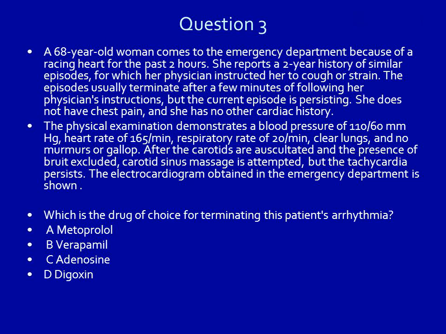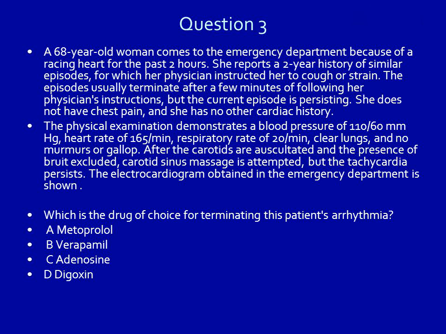Question 3. A 68-year-old woman comes to the emergency department because of a racing heart for the past 2 hours. She reports a 2-year history of similar episodes, for which her physician instructed her to cough or strain. The episodes usually terminate after a few minutes of following her physician's instructions, but the current episode is persisting. She does not have chest pain, and she has no other cardiac history.